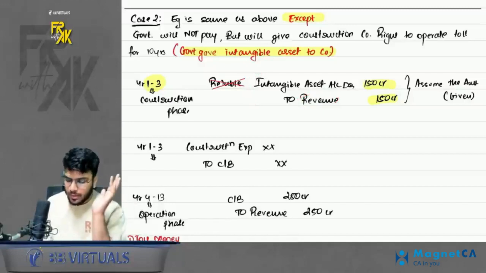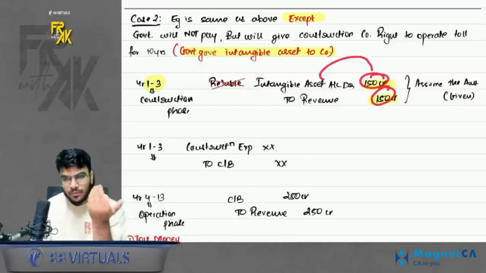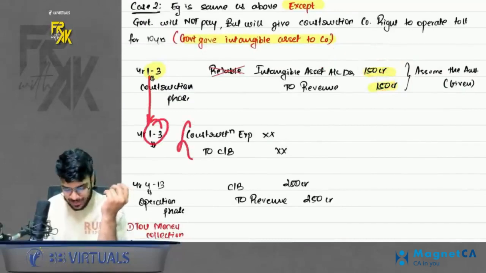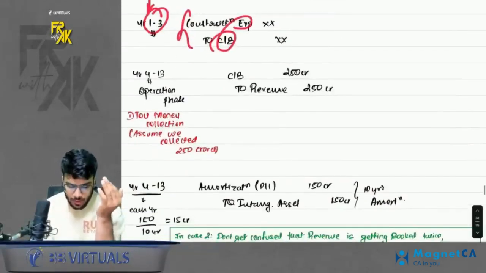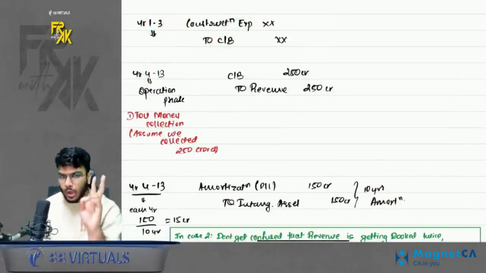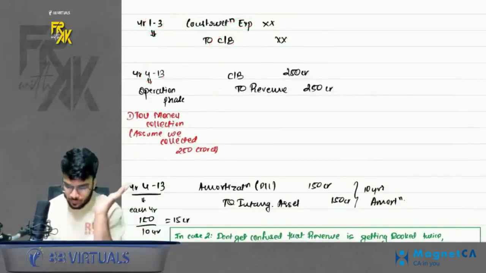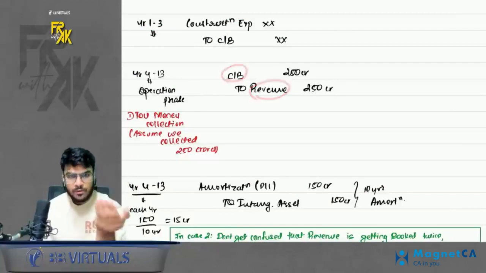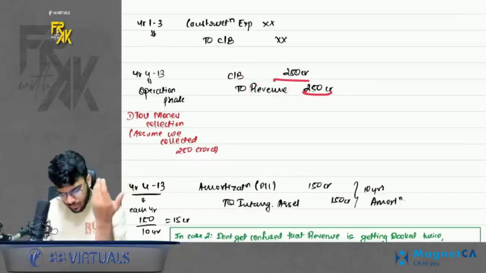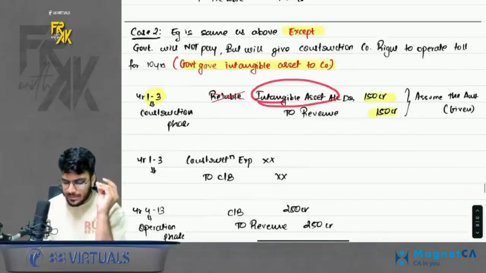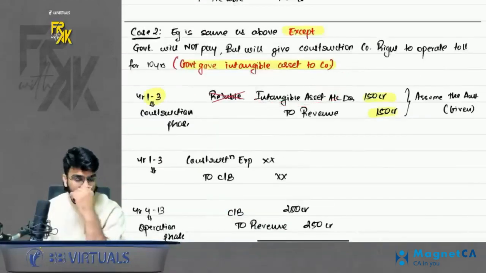Let's assume that the license worth is 150 CR. So book 150 CR to 150 CR. And if you incur any construction expense, book expense to cash bank. Then during the operation phase, two things are to be done. You will receive the money from the toll. Whatever you receive is your revenue. So book cash bank to revenue. Assuming that you receive 250 CR, book 250 CR. Then because you booked an intangible, let's say the license tenure was for 10 years.